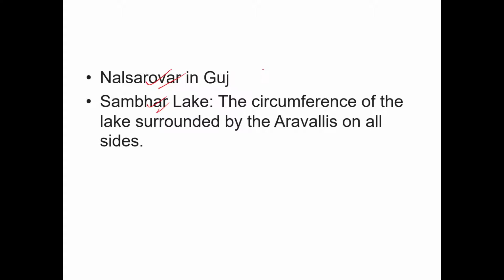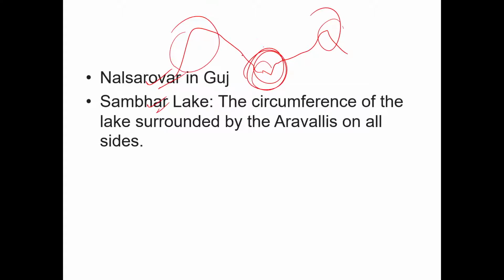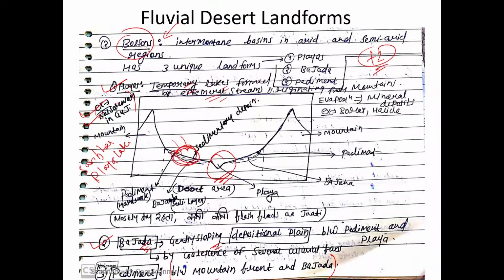So Sambar also is a playa lake surrounded by what? Aravali mountains. Here we have Sambar Lake. तो उसी के आसपास you will get bahada, whatever deposition you will get, and here we will get what? Pediments, right? So ये bolson is nothing but just a landscape और इसके अंदर 3 different landforms हैं, playas, bahadas